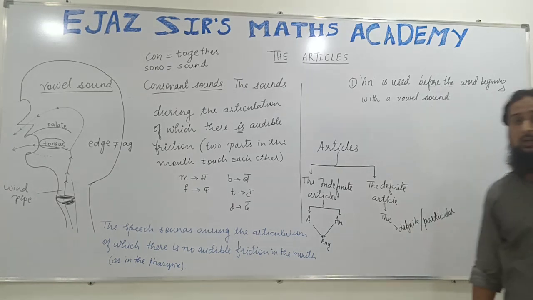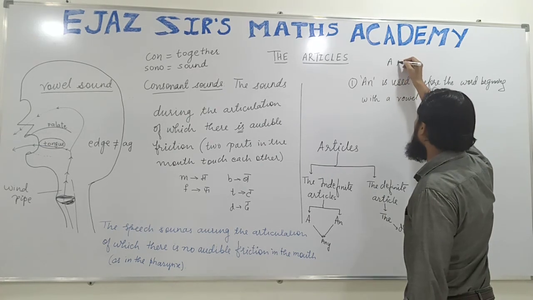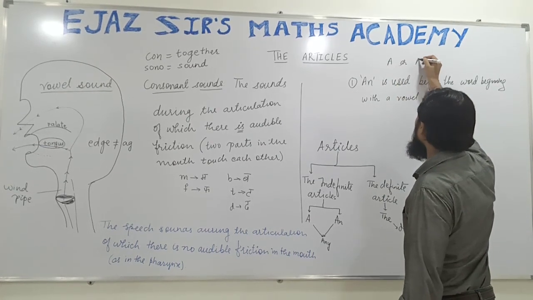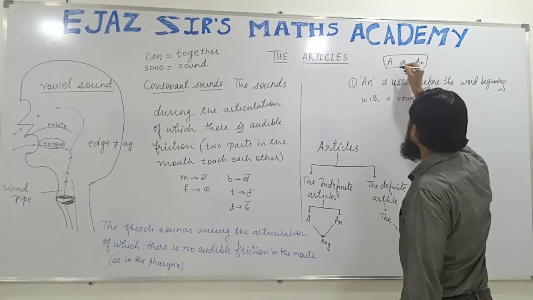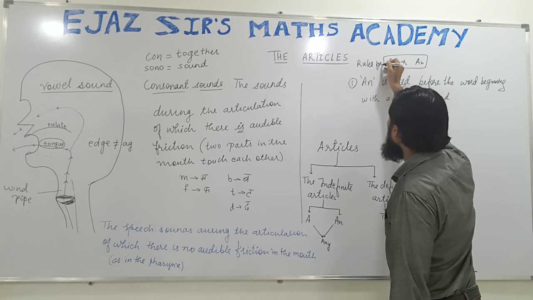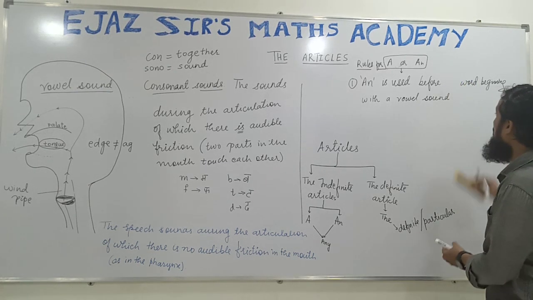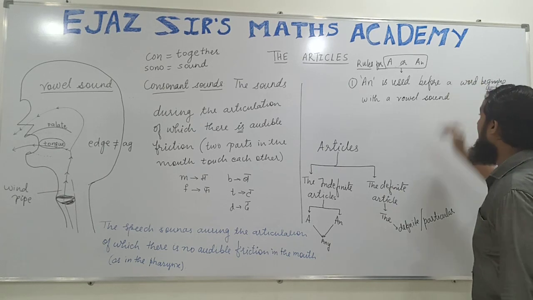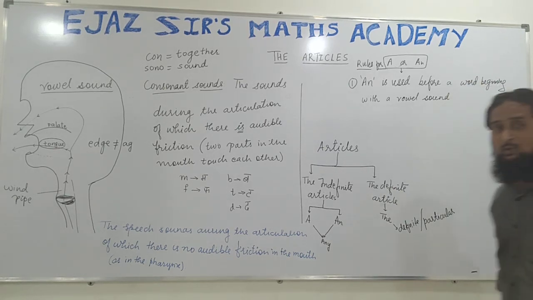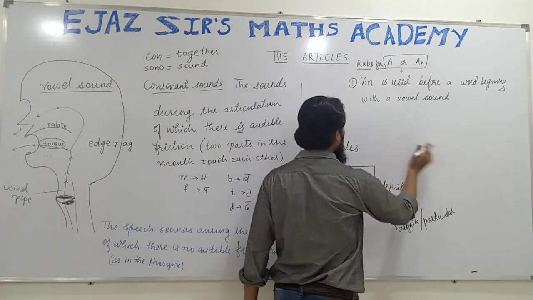We use an before a word which begins with a vowel sound, out of a or an. These are the rules for a or an. Out of these two, an is used before a word beginning with a vowel sound. For example,